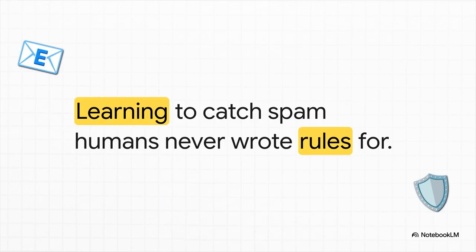But the problem is spammers adapt. With machine learning, you don't write those brittle rules. You just show the system a million emails labeled spam and a million labeled not spam. It figures out what spam looks like on its own, and suddenly it's catching junk that a human programmer never even thought to write a rule for. That's the magic of learning from data.